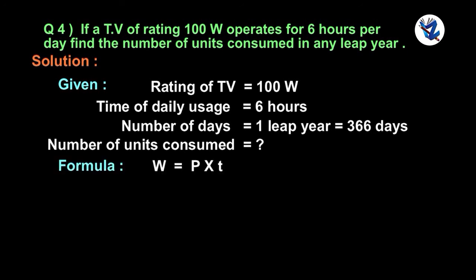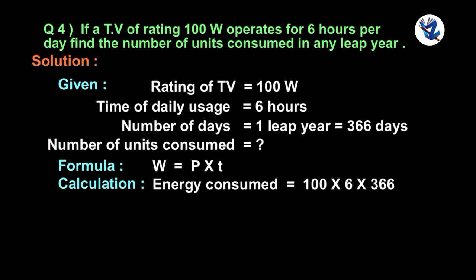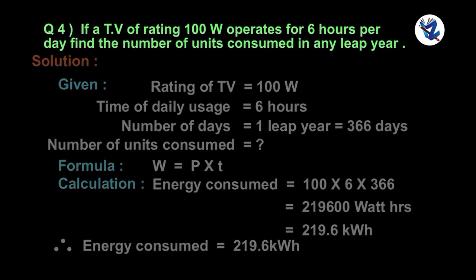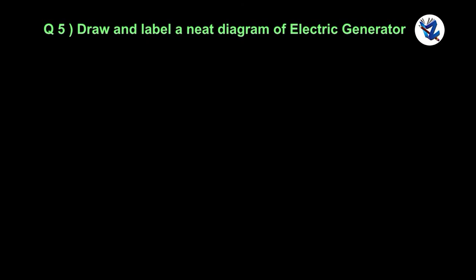Formula: W is equal to P into T. Solution: energy consumed is equal to 100 into 6 into 366 is equal to 2,19,600 watt hours is equal to 219.6 kilowatt hour. Therefore, energy consumed is equal to 219.6 kilowatt hour. Draw and label a neat diagram of electric generator.